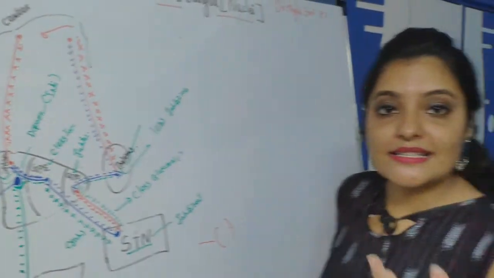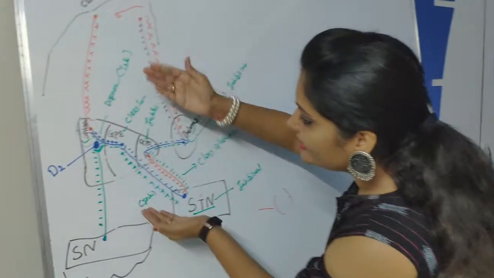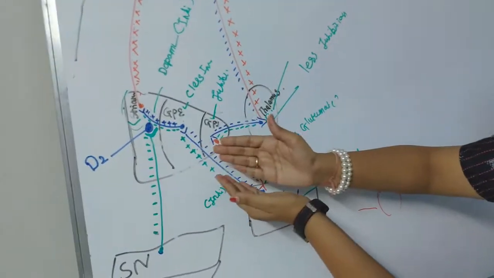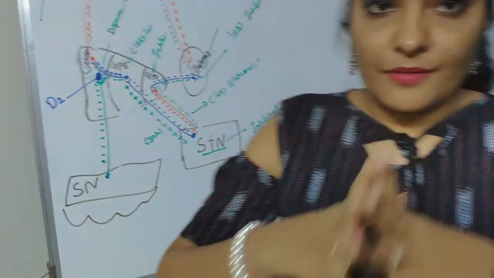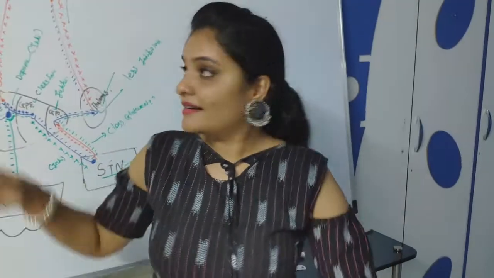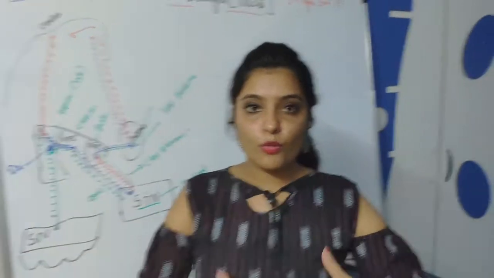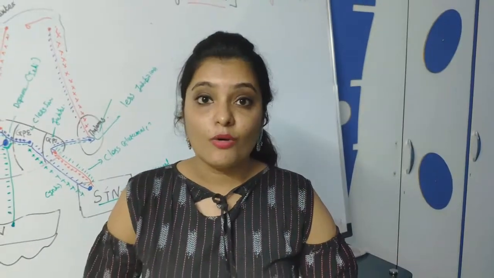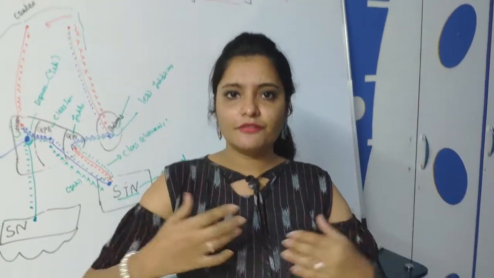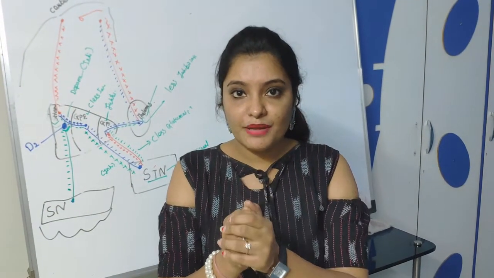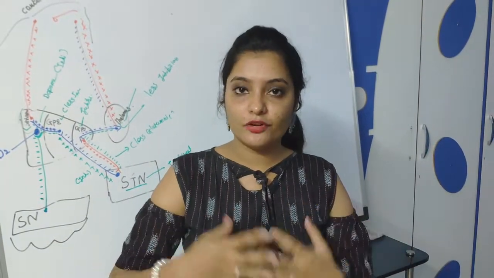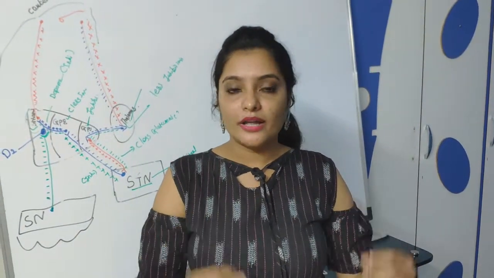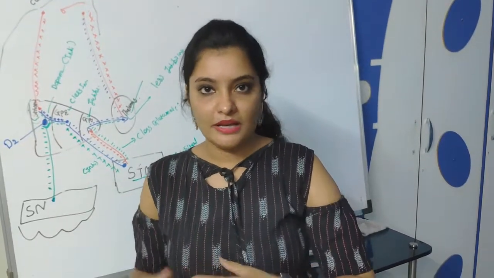Now why is it like that? Why are there opposite actions here in the indirect pathway? Because this indirect circuit of the cortex provides inhibition. Now if the muscles are inhibited for a prolonged period of time, it will be a problem for us. If all the muscles are inhibited for a prolonged period, it will cause some problem in our body.